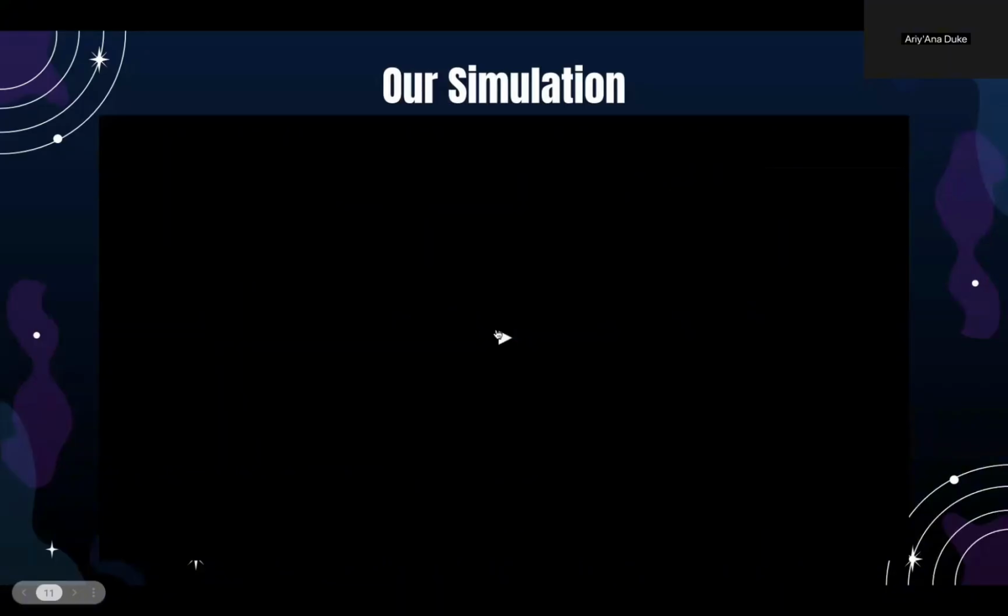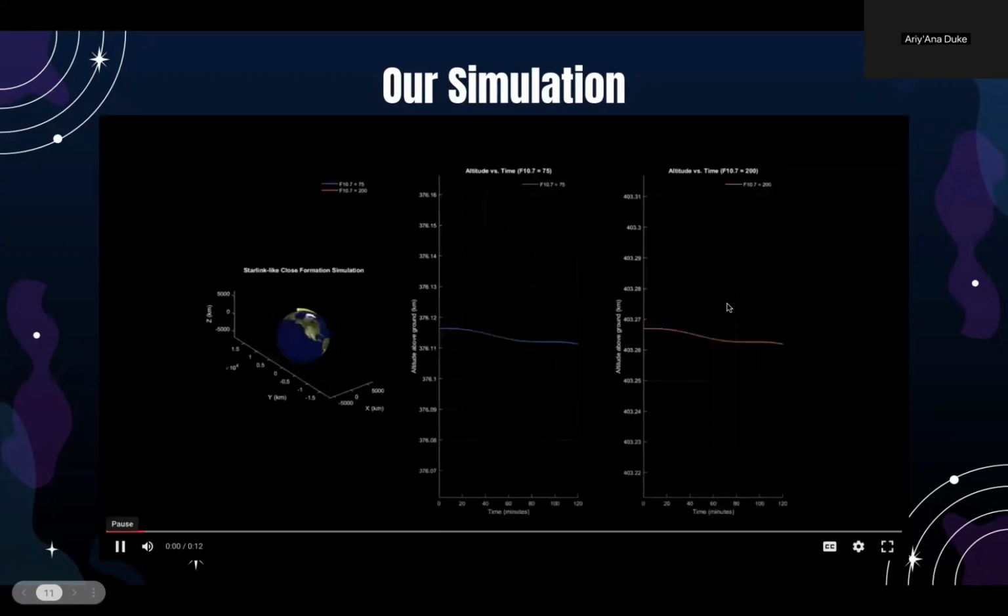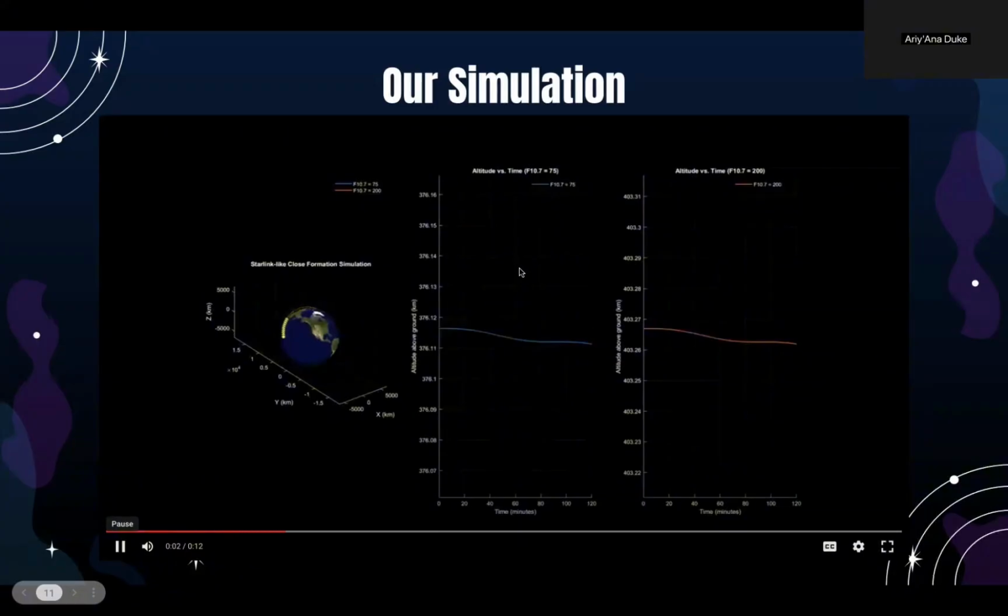The importance of the simulation is that it demonstrates the dynamic behavior of low Earth orbit satellites under different solar activity. As we can see on the two graphs over here, the first one shows the F10.7 index being 75, while the second shows the F10.7 index being 200.